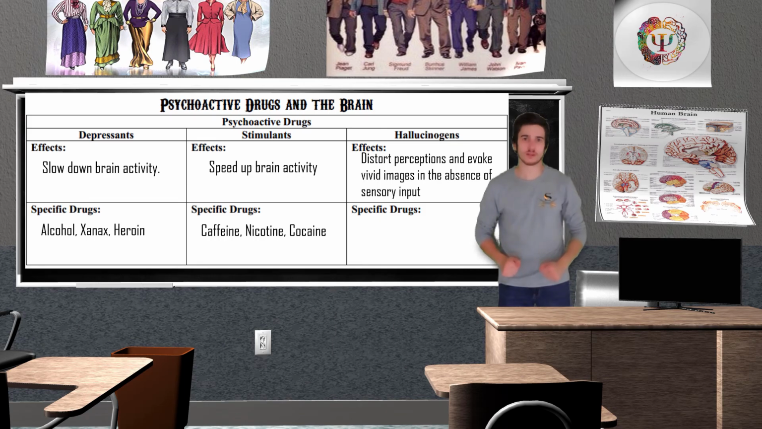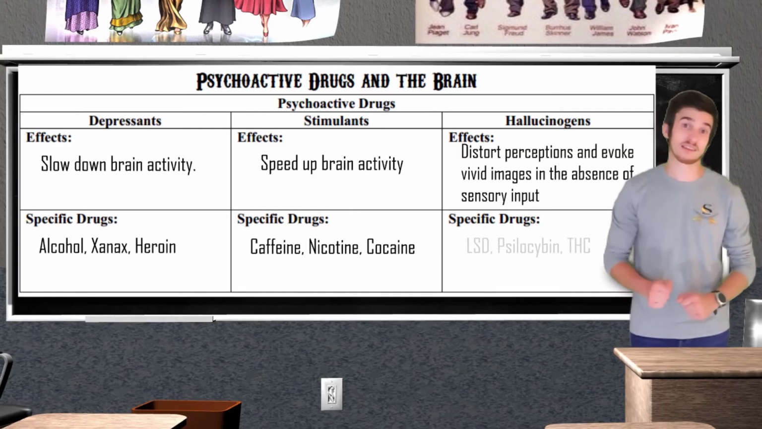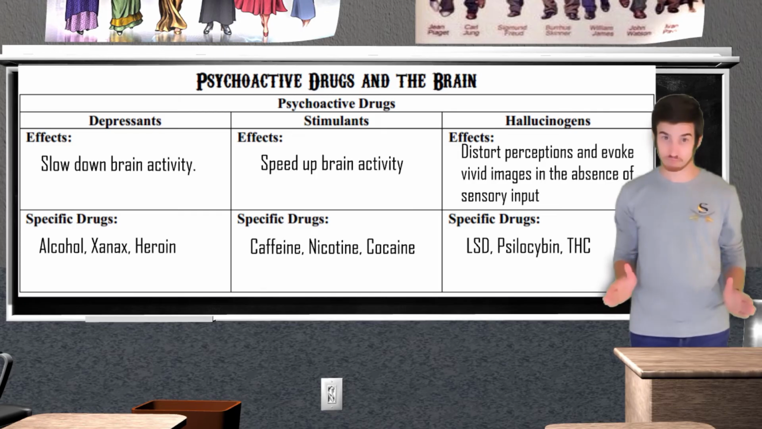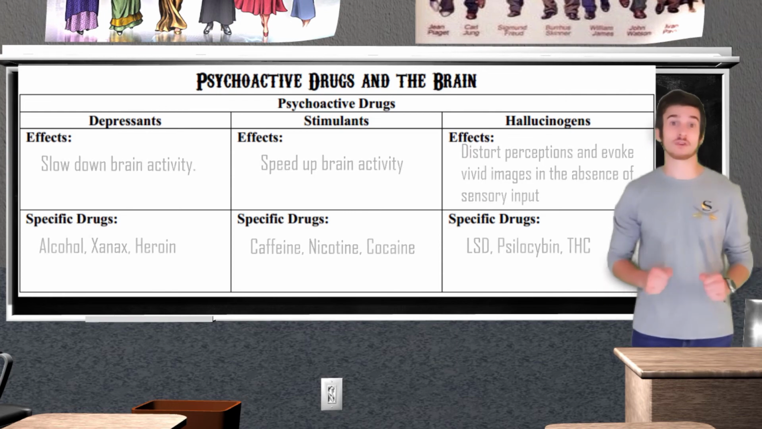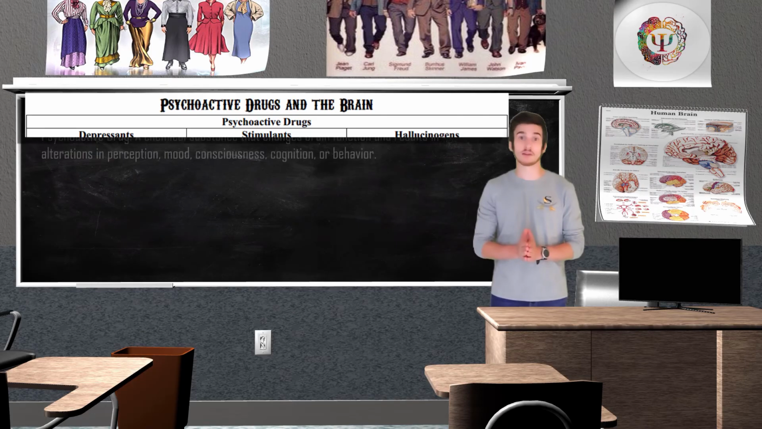Examples of hallucinogenic drugs include lysergic acid diethylamide, street name LSD, psilocybin, which is the psychoactive component of mushrooms, and even tetrahydrocannabinol, which is the psychoactive ingredient found in cannabis, which, yes, is considered to be a mild hallucinogen. Alright, now that the drug lecture is over, we can move on to sleep and dreams.